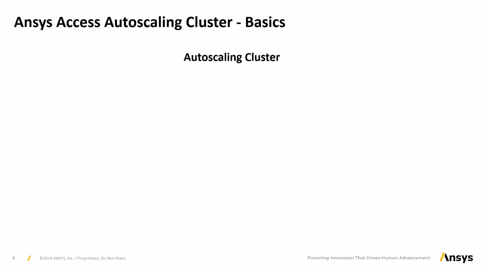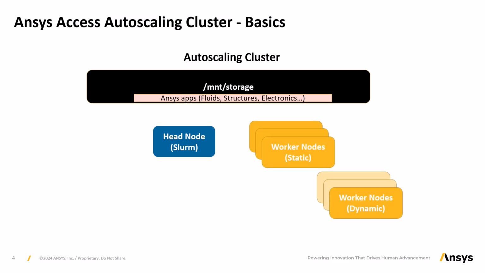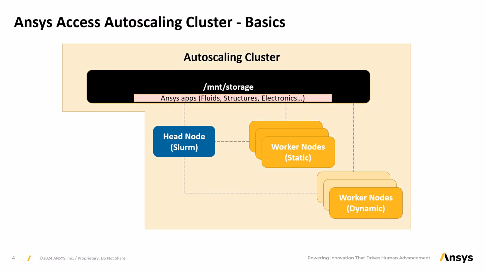As implemented on Access on Microsoft Azure, the autoscaling cluster has several components. There is one or more shared storage drives where the applications are installed and which the applications can use while they are solving. There's also a head node, and there are multiple worker nodes, which could be static and/or dynamic. These components are all connected to each other, and these all make up the autoscaling cluster. This video will show the creation of all of these parts.